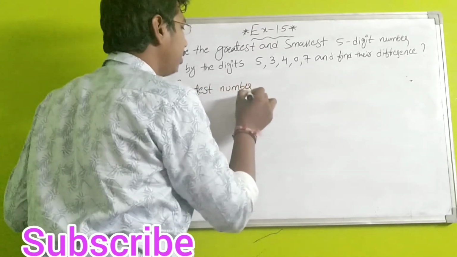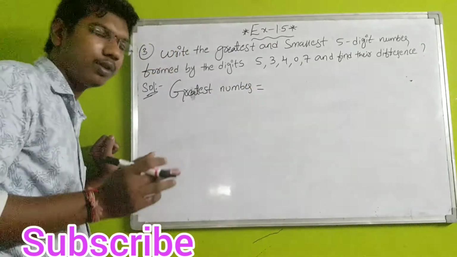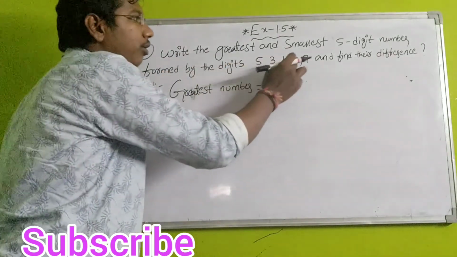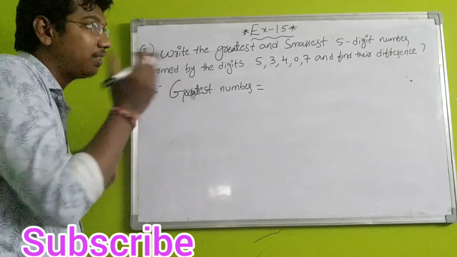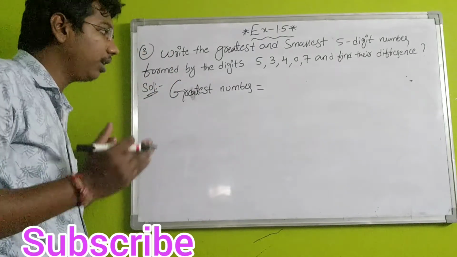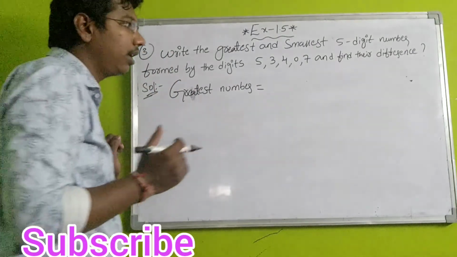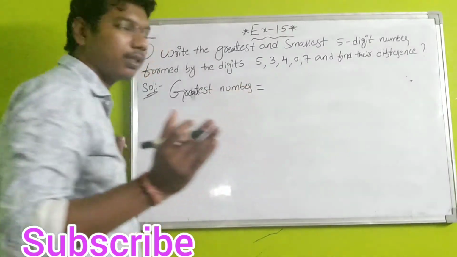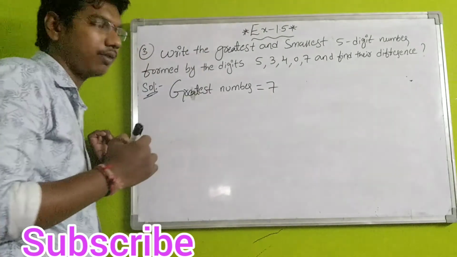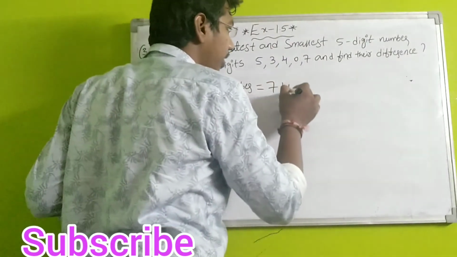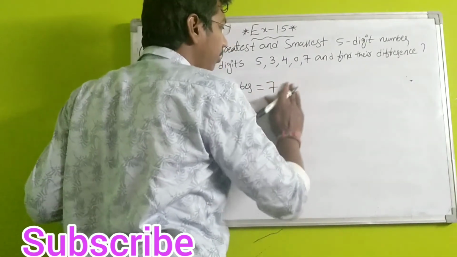Greatest number means, here 1, 2, 3, 4, 5 digits are given, students. By using these digits we have to write the greatest number. So the greatest number is nothing but first we have to write the biggest number. First will come 7, next 5 after that 4.